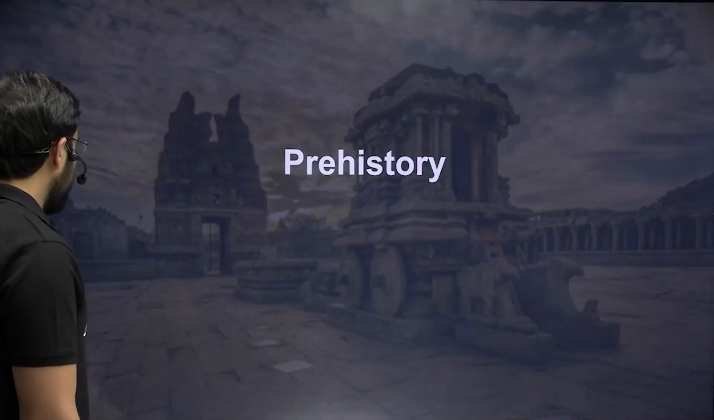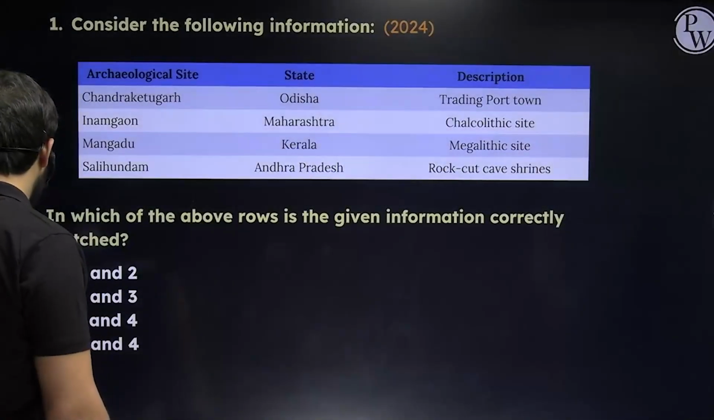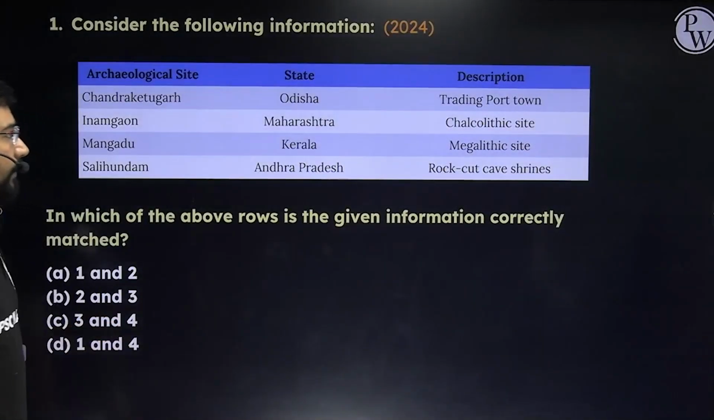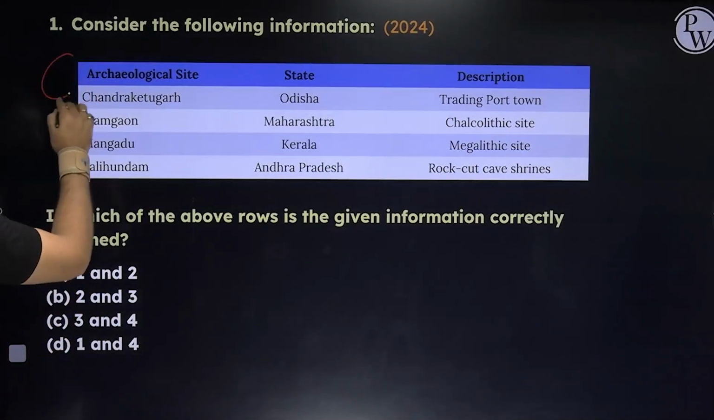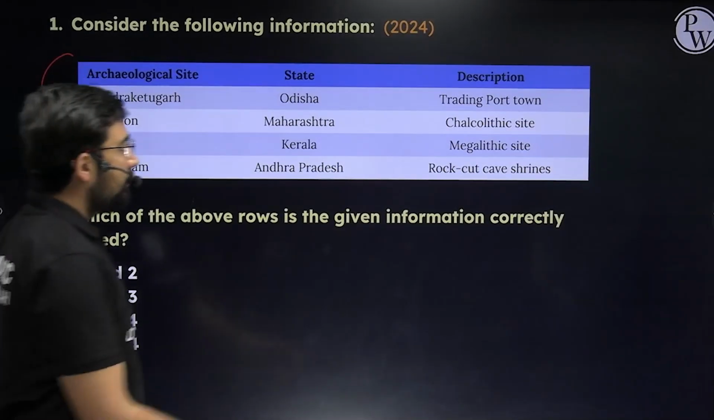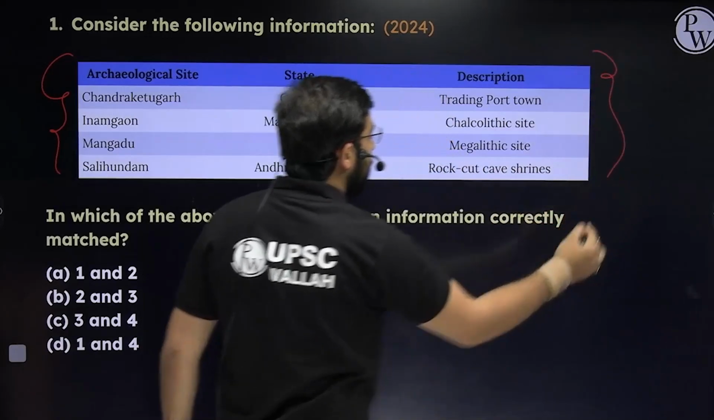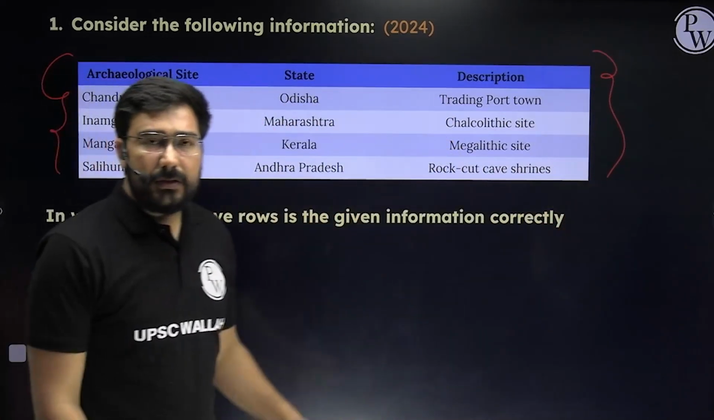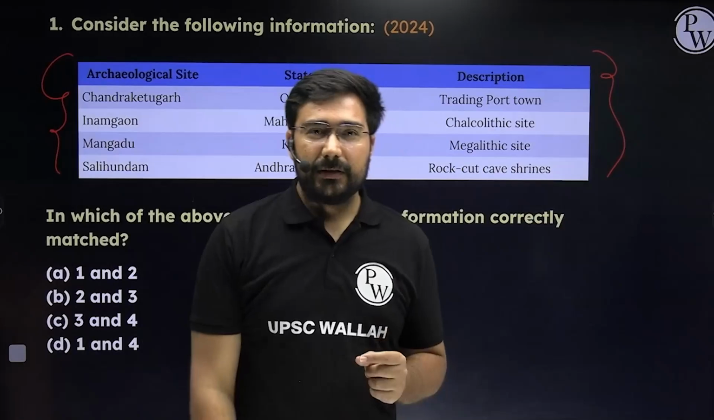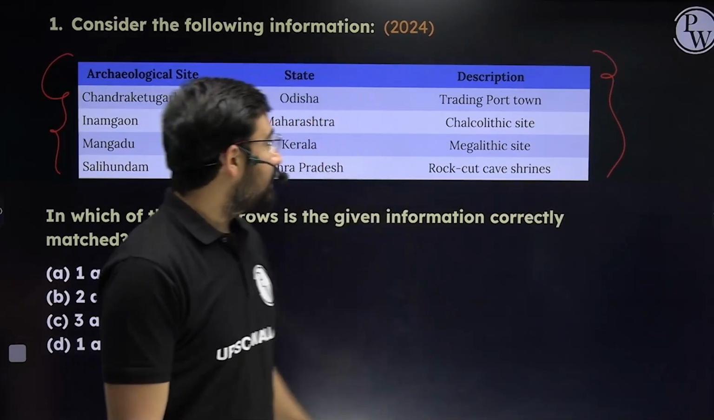Let me just give you some examples. In prehistory or Stone Age, we have a few questions. See this first one: consider the following information. These are the new kind of questions also, because 3 columns are there. Previously, there used to be 2 columns at the max, but now we have 3 columns. So let us try to understand them.